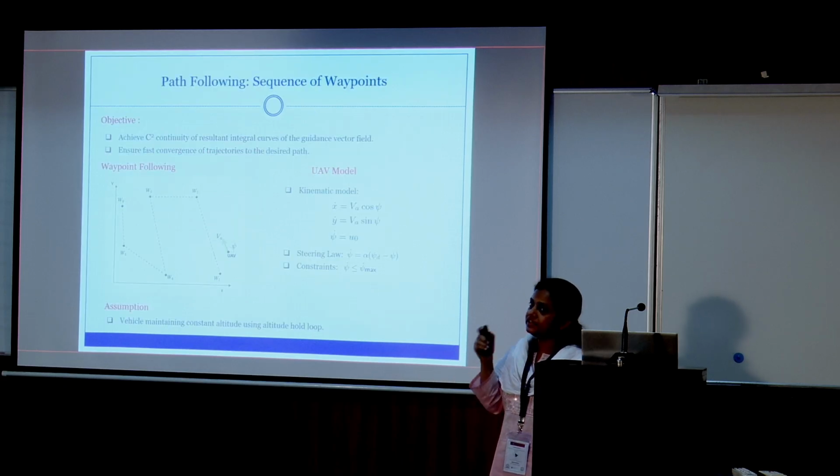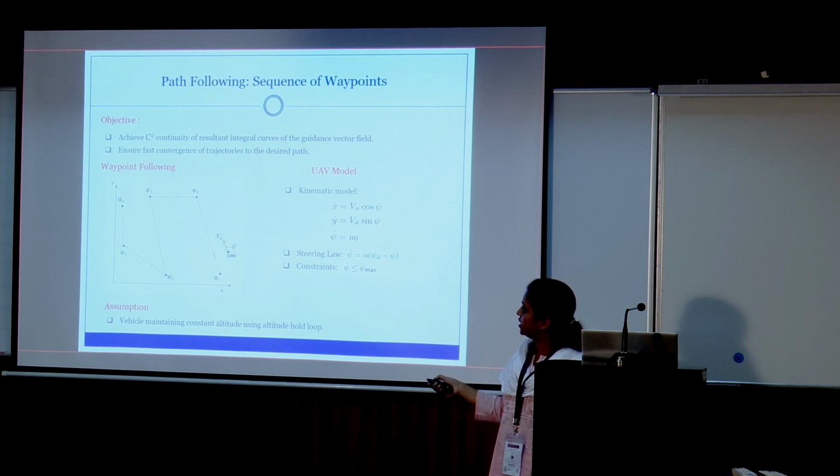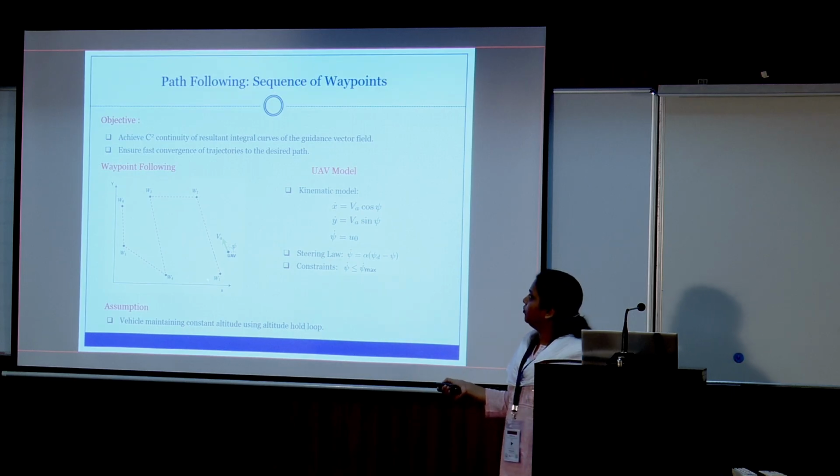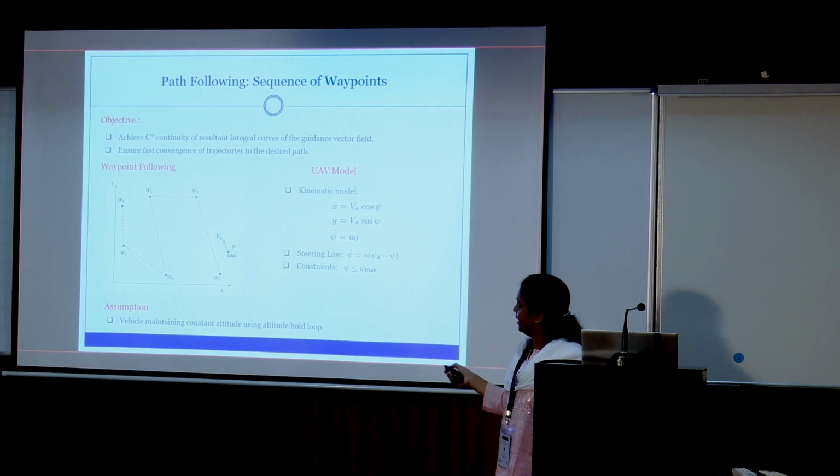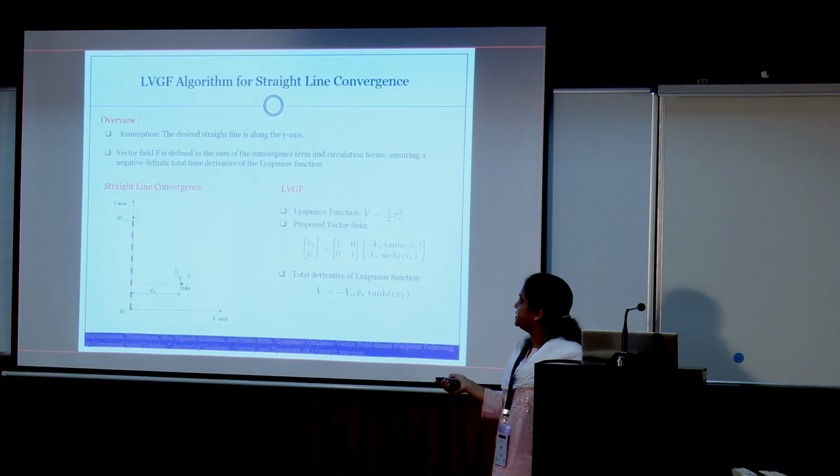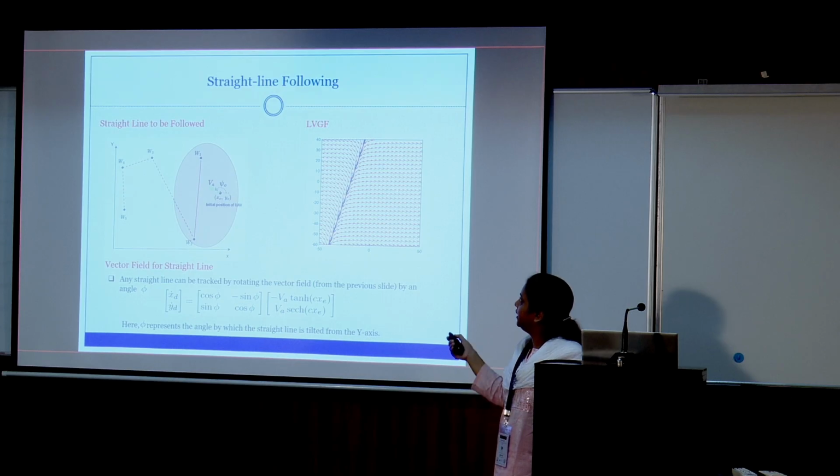Now that was for a single waypoint, so you are loitering around that. Now if you consider n number of waypoints, as I mentioned, the first work will be to converge to the first waypoint segment. The first waypoint segment is represented by W1, W2. This is the kinematic model. So first converge to this path, and this is done by this vector field. The stability is again ensured, and this will behave like an equilibrium, so it will take you to the path, and for any tilted straight line the work is done.